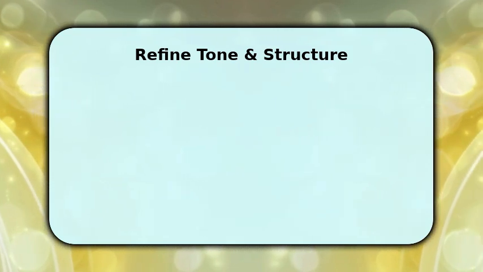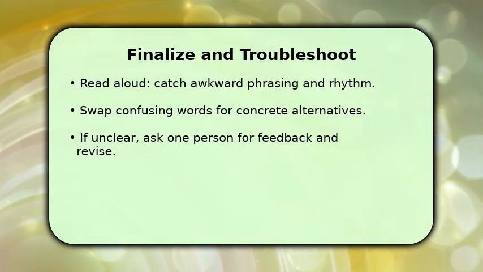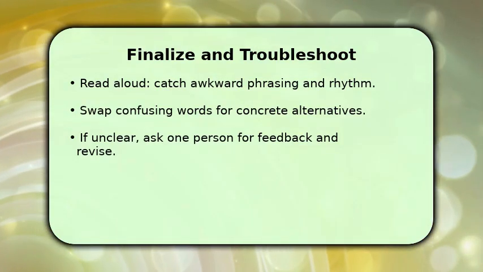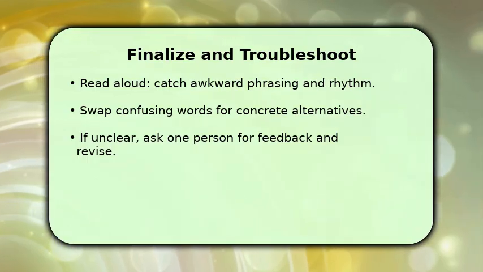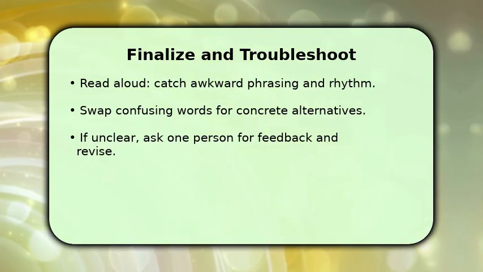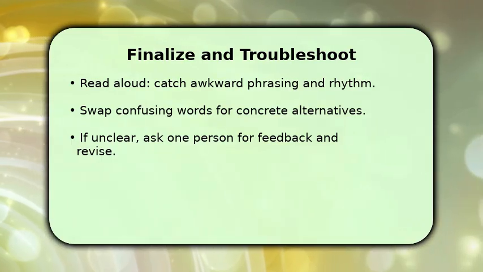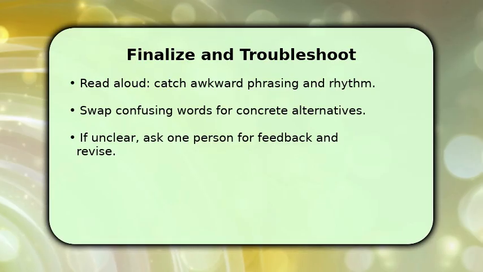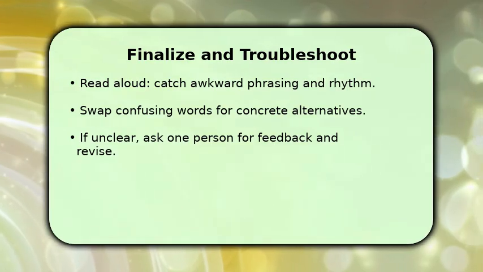Finish by polishing and verifying that each word earns its place. You should read the text aloud to catch rhythm problems and awkward phrasing, because spoken cadence reveals issues silent reading misses. Once done, replace vague words with concrete alternatives and trim adjectives that don't add meaning.